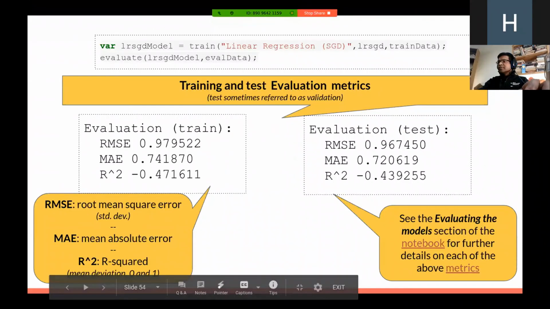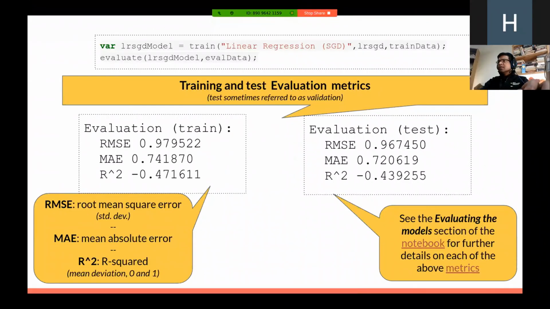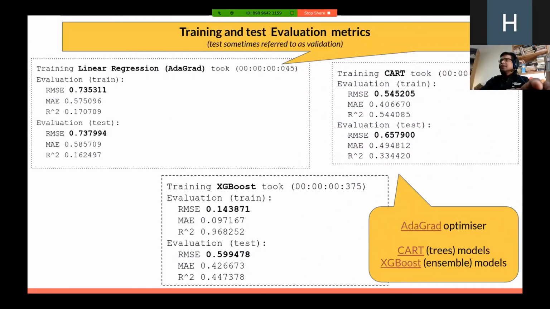So this is a repetition of the metrics information. As you can see here that I've expanded on these, but the Wikipedia page and the evaluation models section in the notebook, they do a great justice to it. I've provided those links there as well. If you want to deep dive into them, then you can go ahead and do that. The reason I'm showing you here is you can see from the different outputs, and I've highlighted the RMSE scores here.